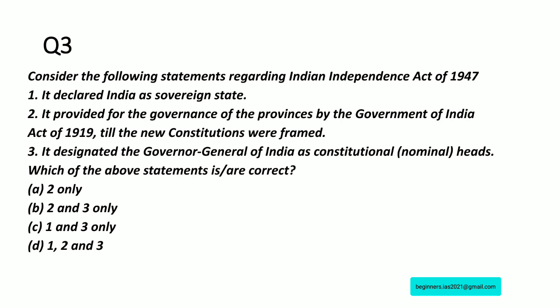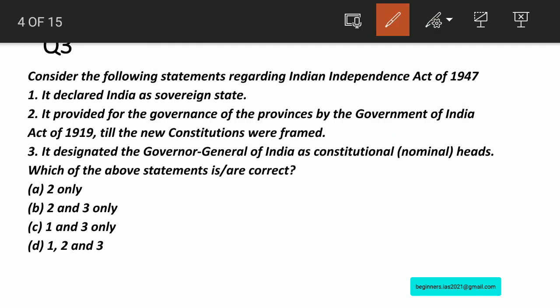Consider the following statements regarding the Indian Independence Act of 1947. Here we have to identify the correct statement. That is important. Statement 1: It declares India as a sovereign state.